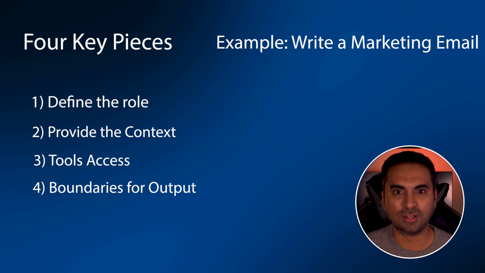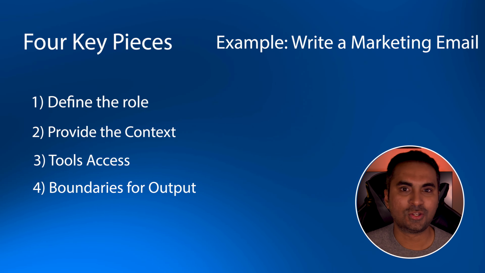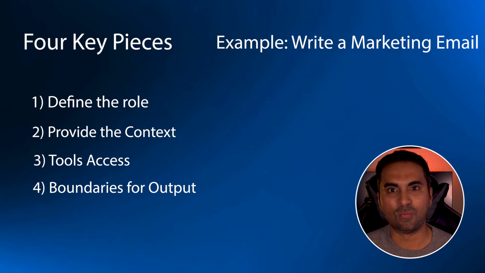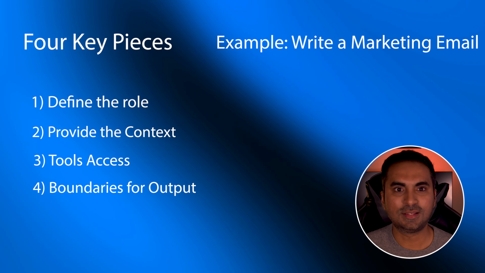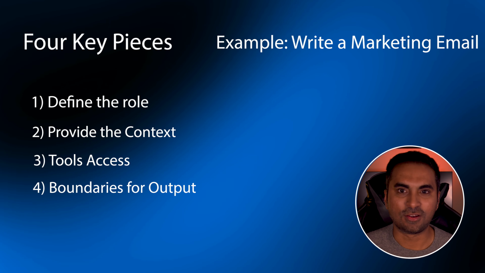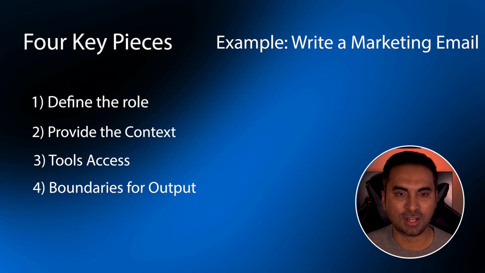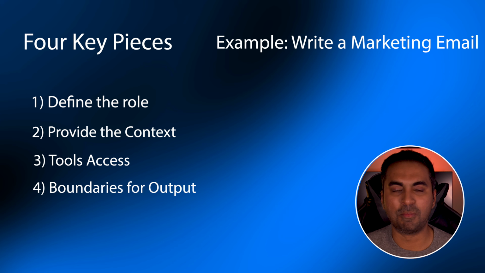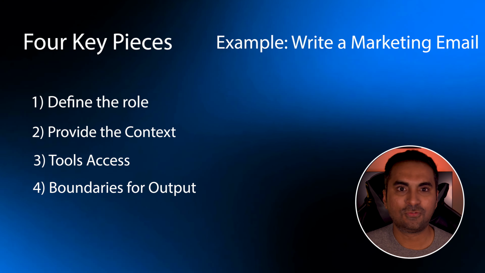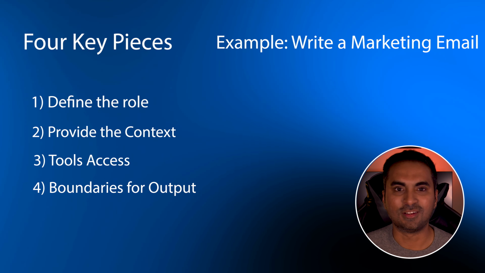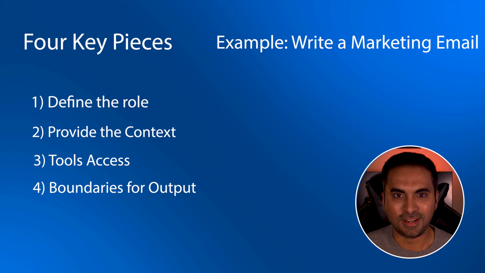Fourth, set boundaries. You need to define what the AI should focus on, what is important, and what constraints it should work within. This keeps everything on track to make sure you're getting results that actually matter to your specific goals. It's like saying, remember, we are focused on customer retention right now, or stay within our brand's guidelines. Now, these 4 components work together to give you consistent results. That's the key difference. Let me show you what this actually looks like in practice with the same example, because seeing it makes everything click.